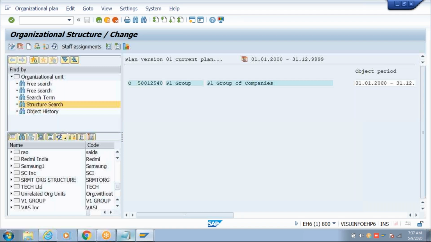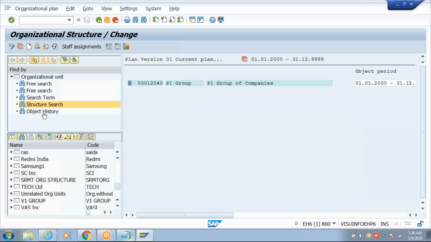Okay, you see the 8-digit numeric ID is created, and it shows this is the org unit that you started with. Before we create other objects, let's understand the screen. This box is called Object Manager. In Windows also, on the left-hand side you have a folder to search the folders and files. It's the same thing here.